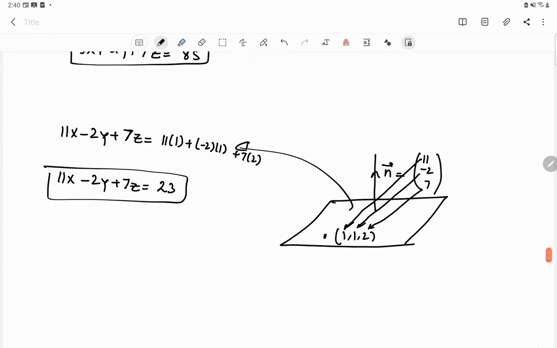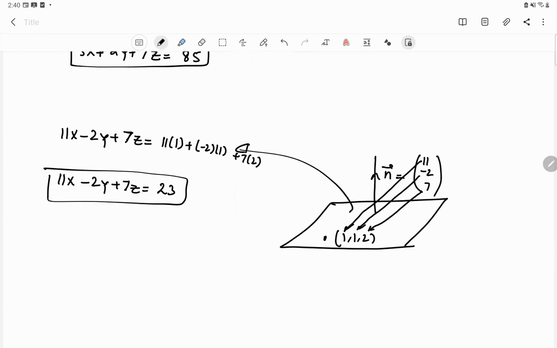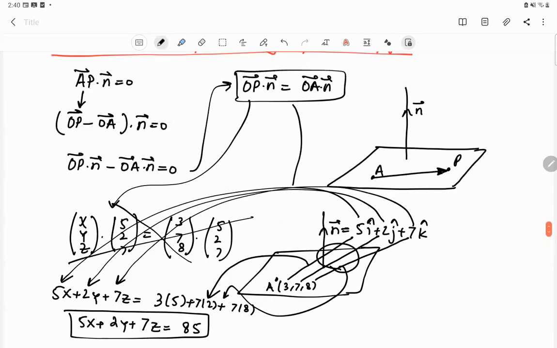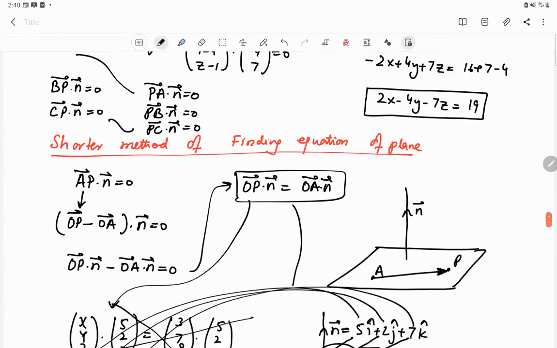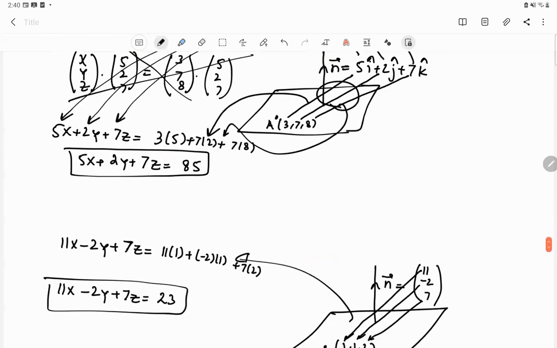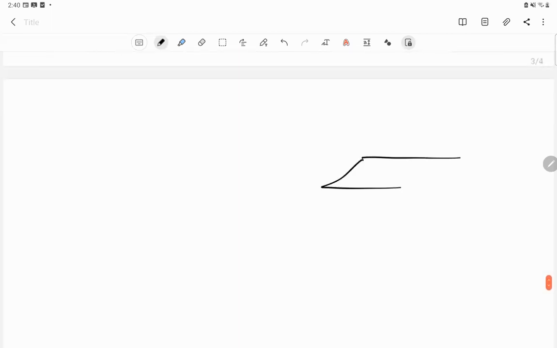We can express the equation of a plane in a variety of ways. For example, when we were applying this formula, A is a fixed point on the plane, P is a variable point on the plane, and the coordinates of P are x, y, z, and this is the vector normal.